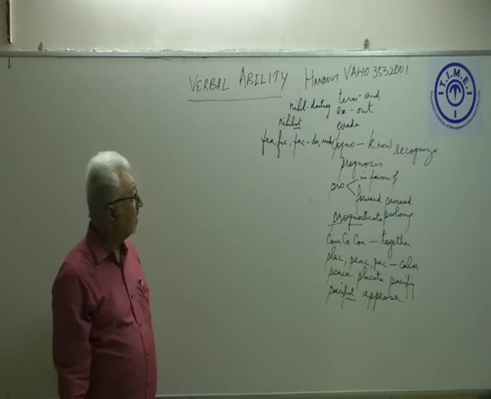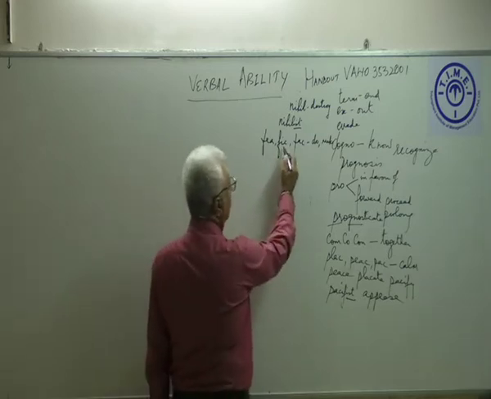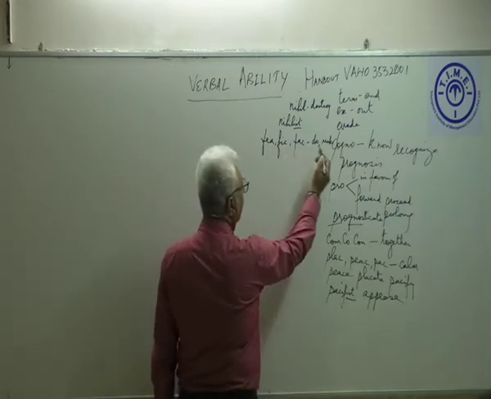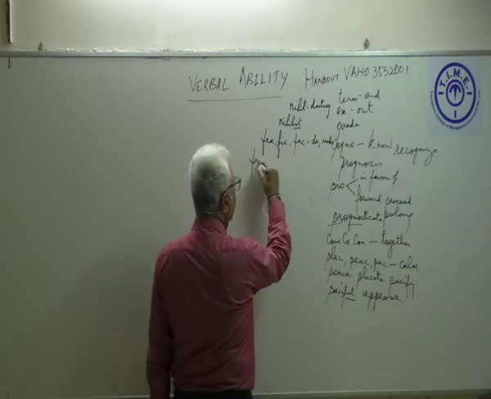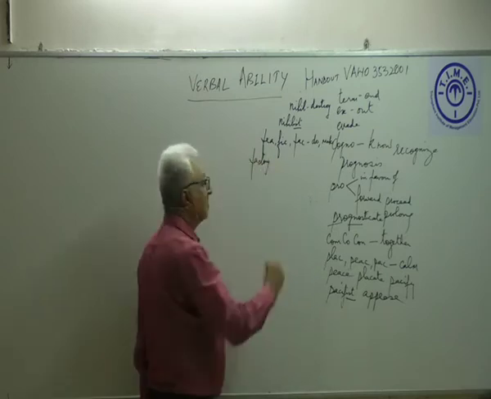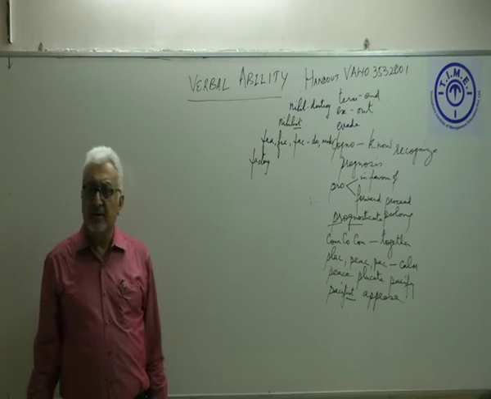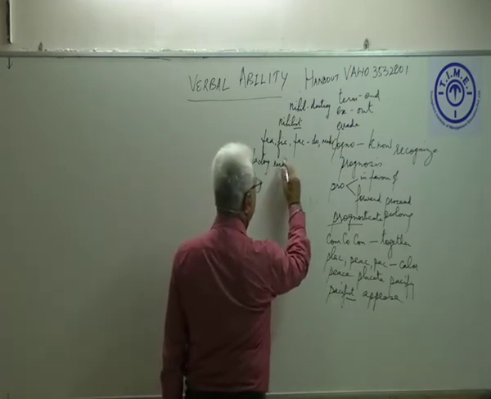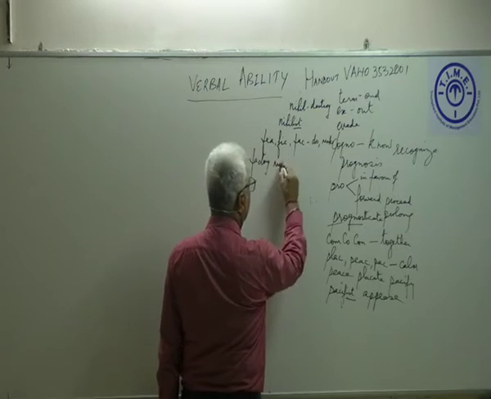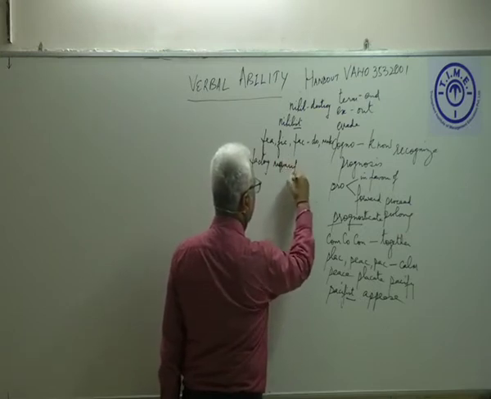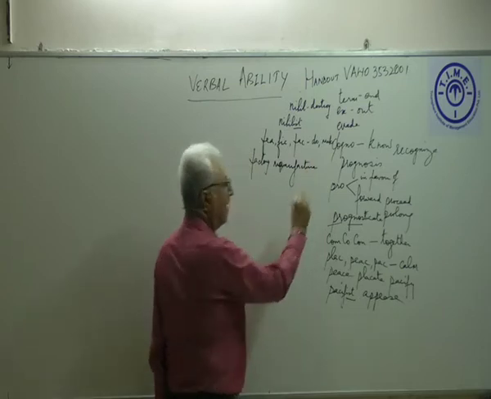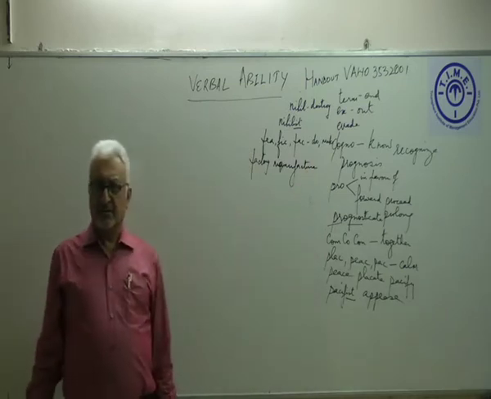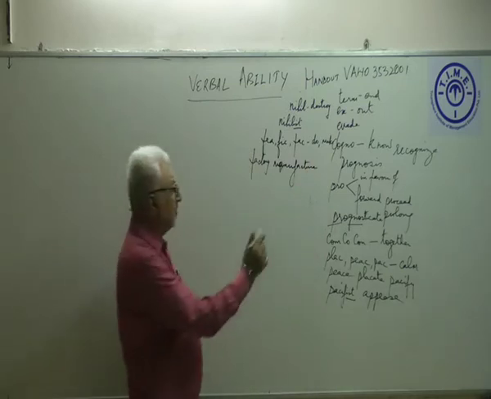And when we look at the word factory, does factory have something to do with doing or making? Manufacture. To manufacture. Manufacture also means to make.